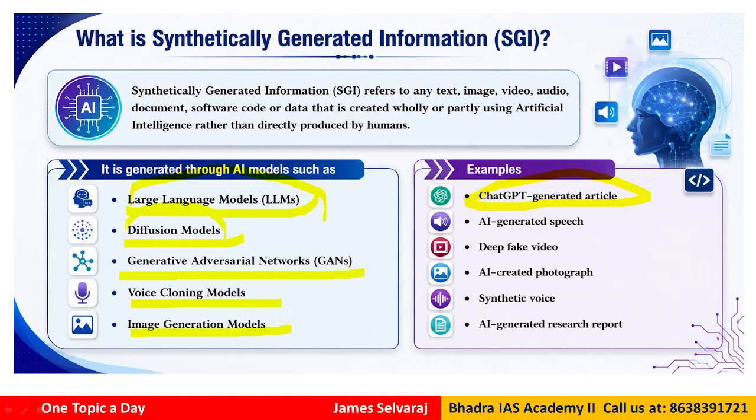When you talk about diffusion models, we have AI generated speech. We have generative adversarial networks like deep fake videos. We have voice cloning models like AI created photograph, synthetic voice, AI generated research report, etc.